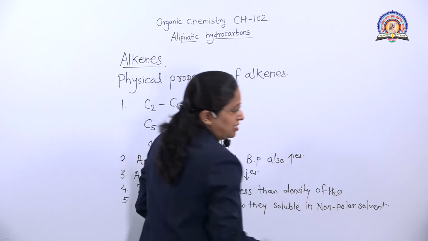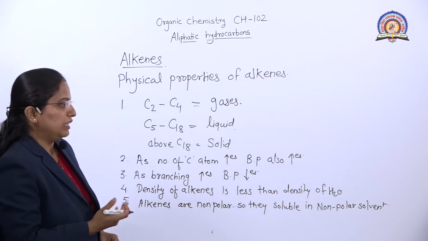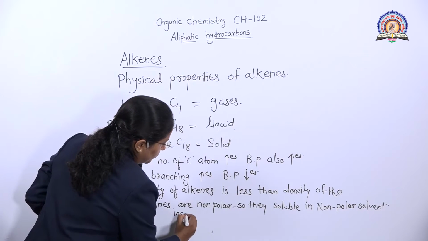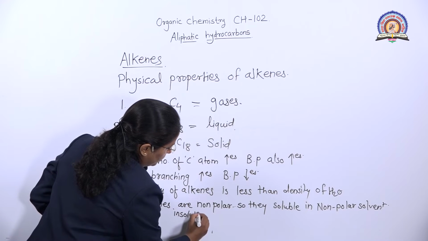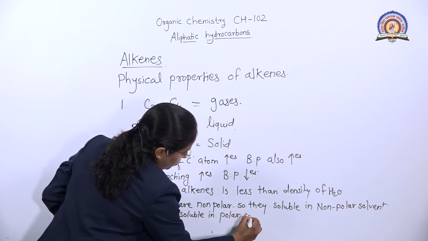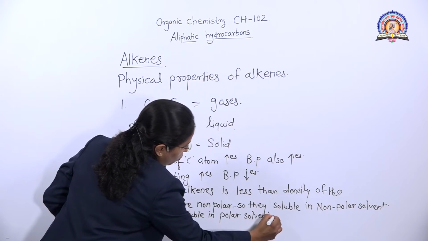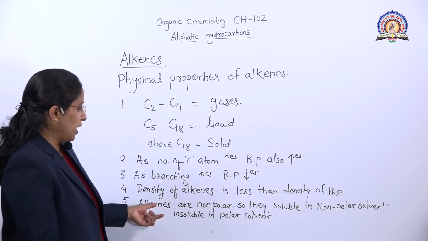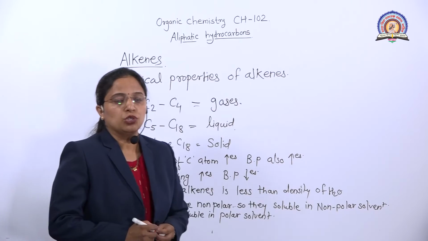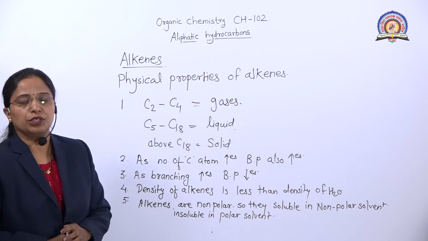Non-polar solvents such as benzene, chloroform, ethanol, etc. And they are insoluble in polar solvent. Polar solvents are nothing but the water, right? So they are insoluble in water while soluble in the non-polar solvent. So all these are the physical properties of alkenes.